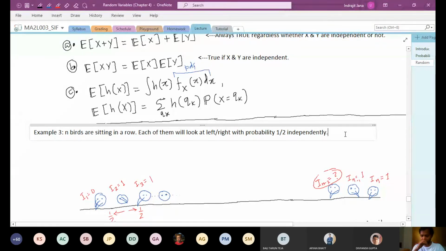Okay, so this is the situation, and the random variable is X. Let X be the number of birds who are seen by at least one of their next neighbors.